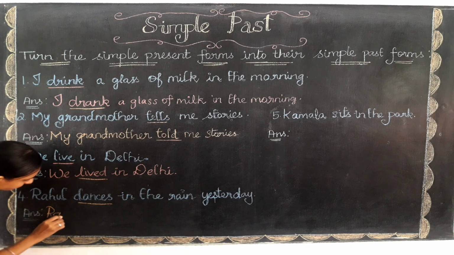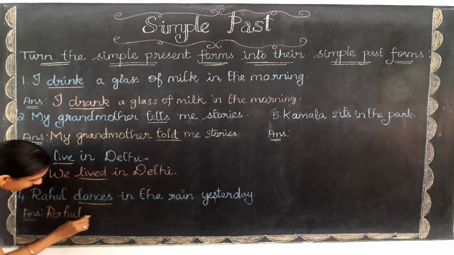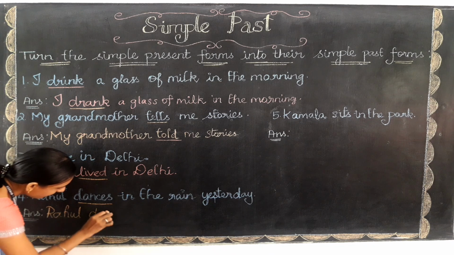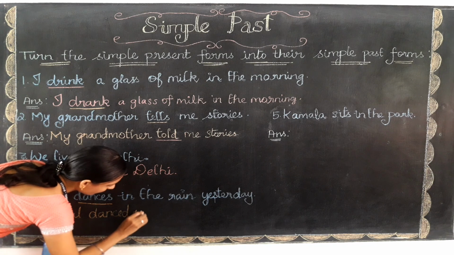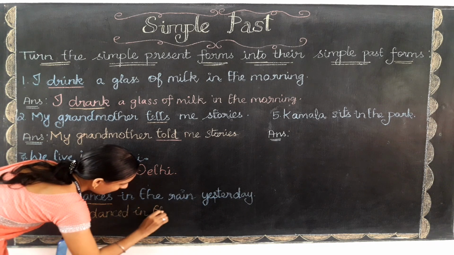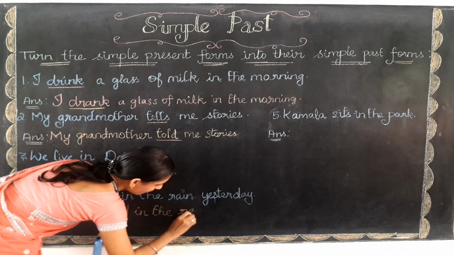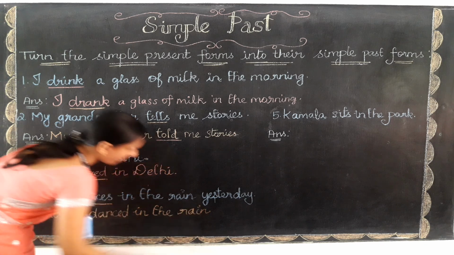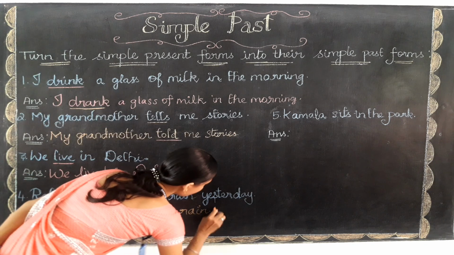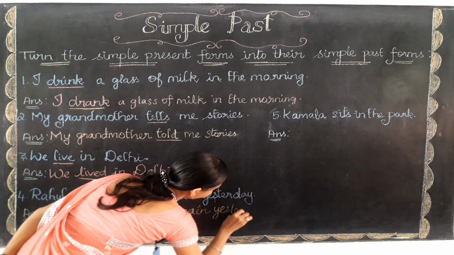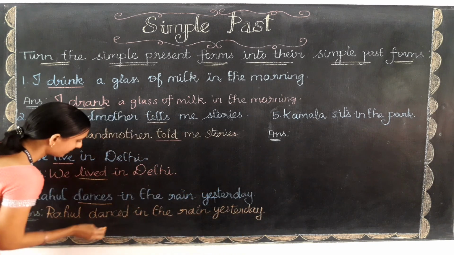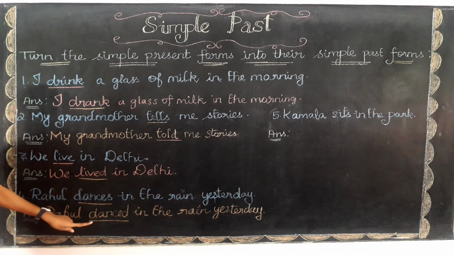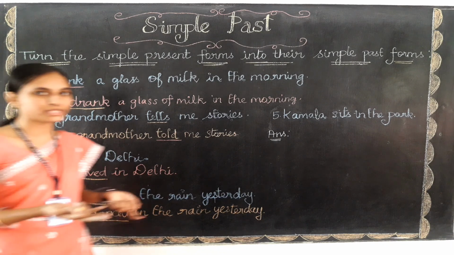Rahul danced in the rain yesterday. So here danced is the past form. Okay, so are you clear, children, what we have done?